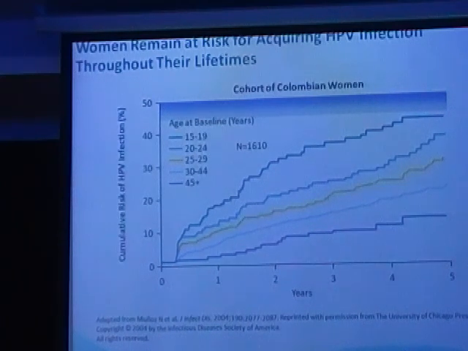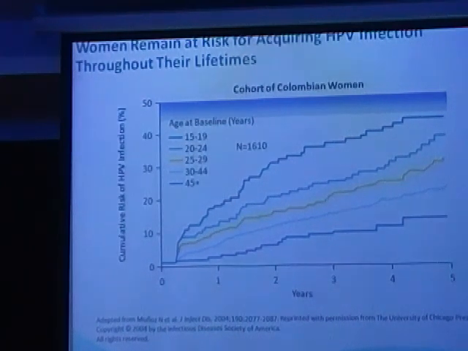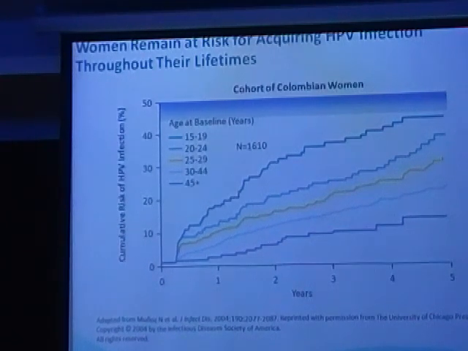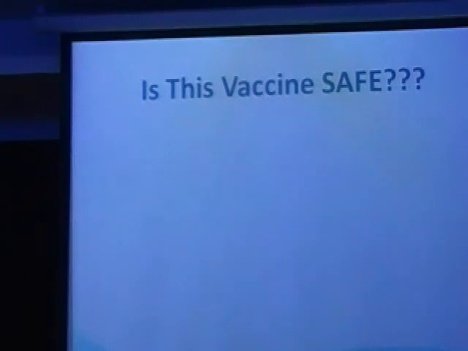Though the incidence comes down with each year of life, by the time you touch 45, your cumulative risk to develop an HPV infection is only 10%, but still that risk is there. You cannot say that you are away from the risk. It is in the younger age group that the risk is more, probably because of the sexual practices that are being followed, but definitely the risk is there in the younger age group.